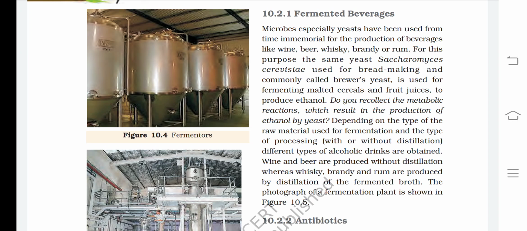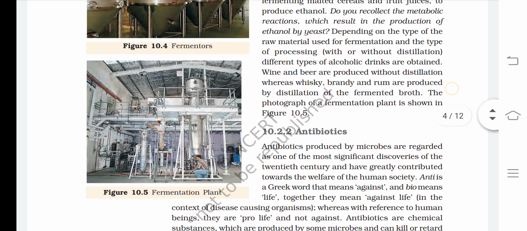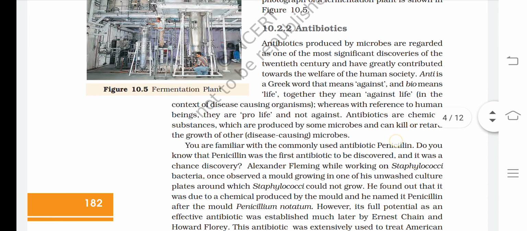Do you recollect the metabolic reaction which results in the production of ethanol by yeast? Depending on the type of the raw material used for fermentation and the type of processing, with or without distillation, different types of alcoholic drinks are obtained. Wine and beer are produced without distillation, whereas whiskey, brandy, and rum are produced by distillation of the fermented broth. The photograph of a fermentation plant is shown in figure 10.5.